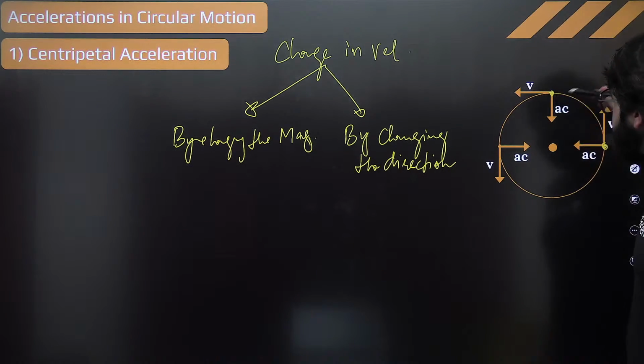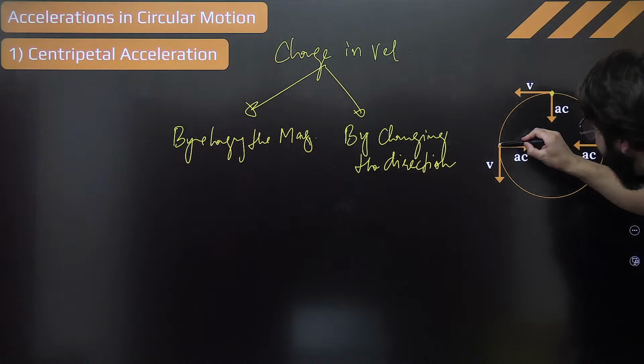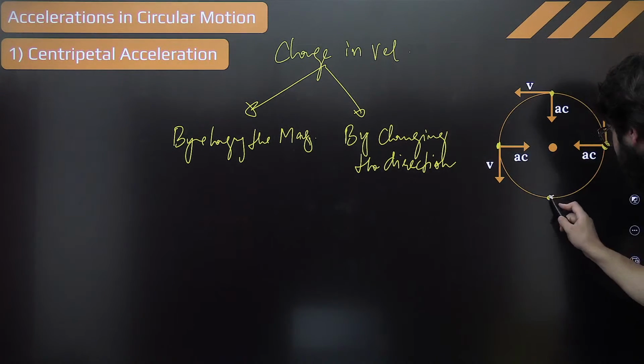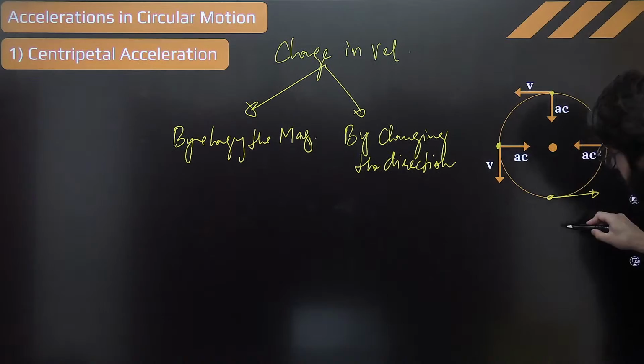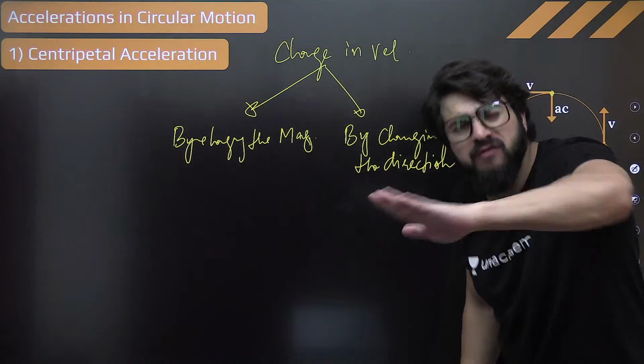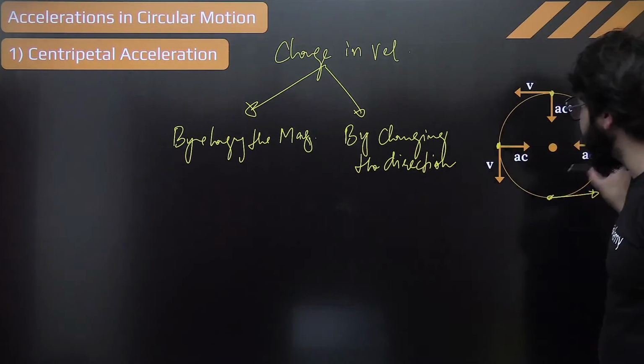At this point, the direction of the velocity is in this direction. Draw a tangent. At this point, the direction of the velocity is in the downward direction. Draw a tangent. At this point, the velocity is something like this. At this point, the velocity is something like this. So it keeps on changing. Direction will always change whenever the particle is in circular motion.